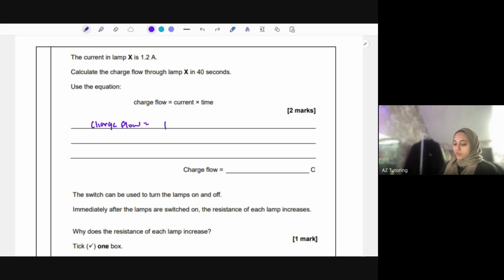So charge flow is current, which is 1.2 amps, times the time, which is 40 seconds. So quite straightforward, 1.2 times 40 gives me 48, and the charge flow is measured in coulombs, so that's why the C is there. It's not degrees Celsius, which is what a lot of students think as well.